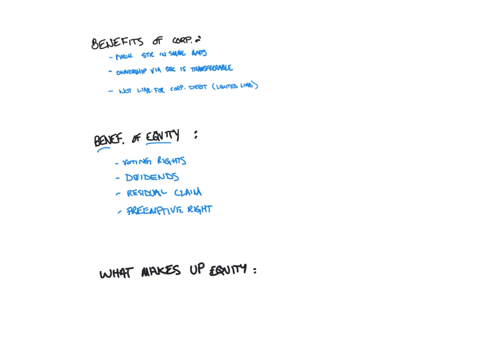Keep in mind that not all common stocks come with these rights. These must be defined in the Articles of Incorporation. For instance, Facebook and the original founders of Facebook offer an interesting case study regarding preemptive right, where one of the original founders' ownership percentages were significantly diluted through subsequent transactions when a new company was formed and additional shares were then issued. So the important point to keep in mind is while these rights may be common, particularly in certain states regarding ownership for common stock, they must be declared or identified in the Articles of Incorporation to ensure that they actually exist. Not all common stock comes with each one of these rights.